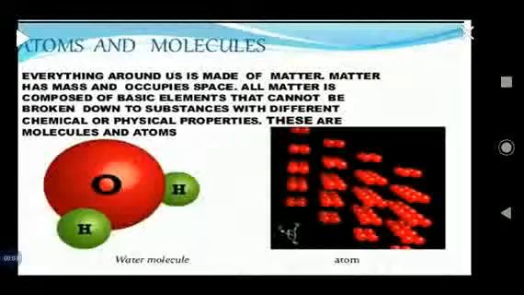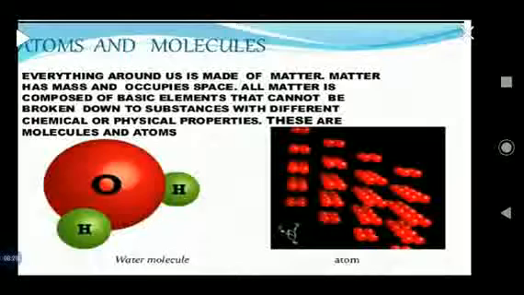Atoms and molecules. Everything around us is made of matter. Matter has mass and occupies space. All matter is composed of basic elements that cannot be broken down to substances with different chemical or physical properties. These are molecules and atoms. So all the physical things are made up of matter.